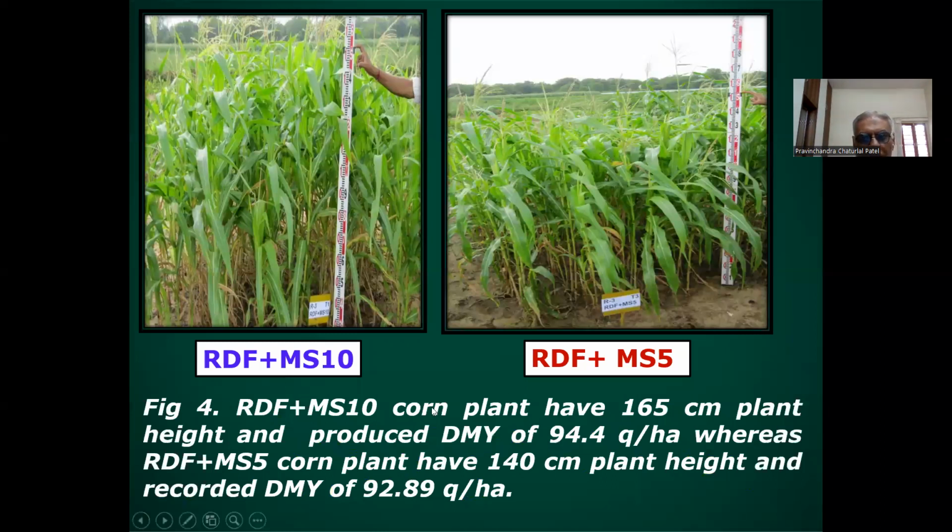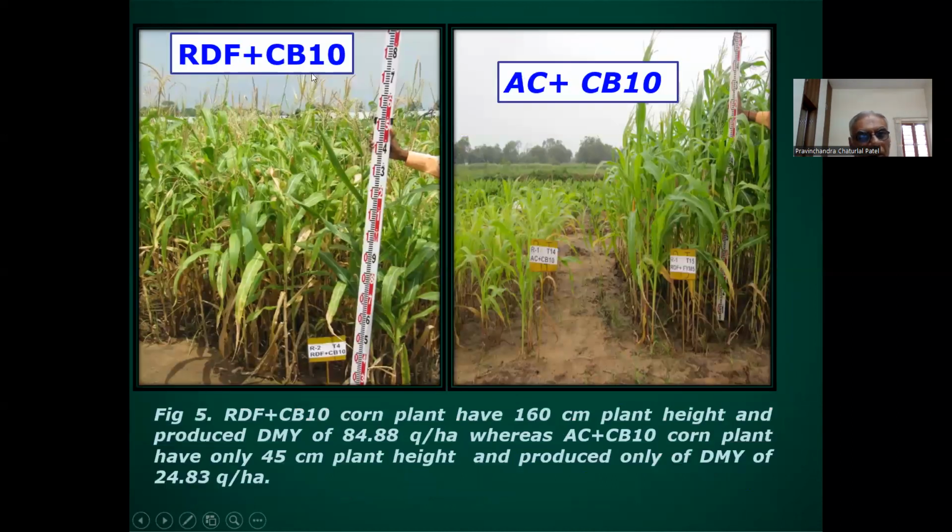So here you can see the recommended dose of fertilizer, and here the corn stover 5 ton. Here corn stover 10 ton. Then cluster bean 10 ton.